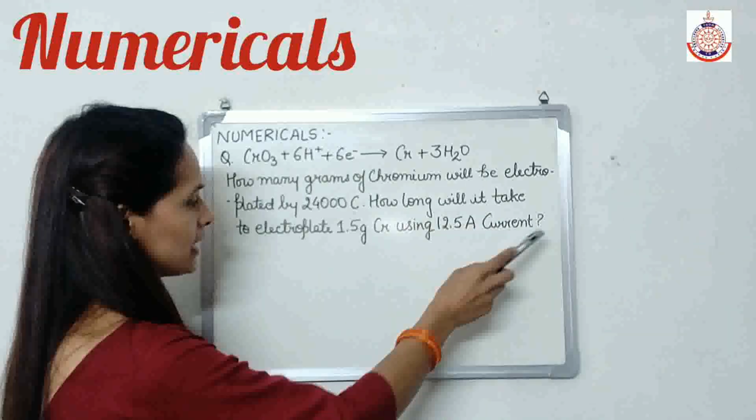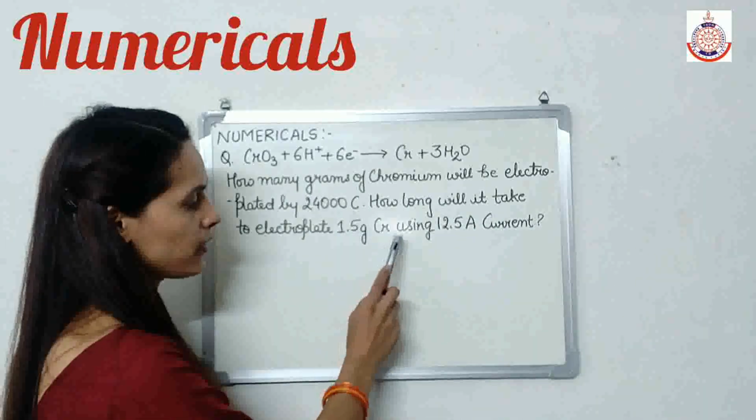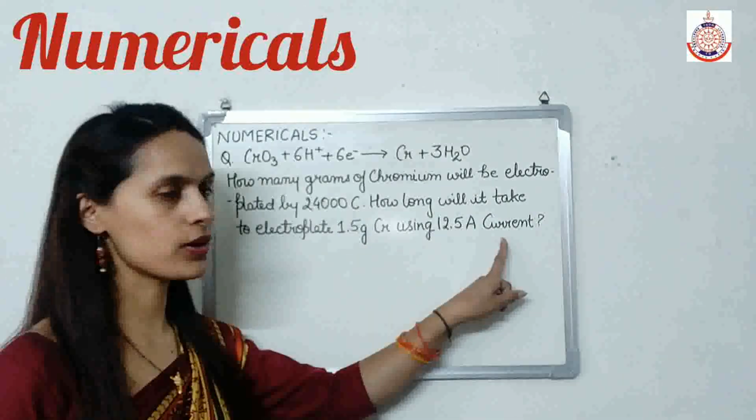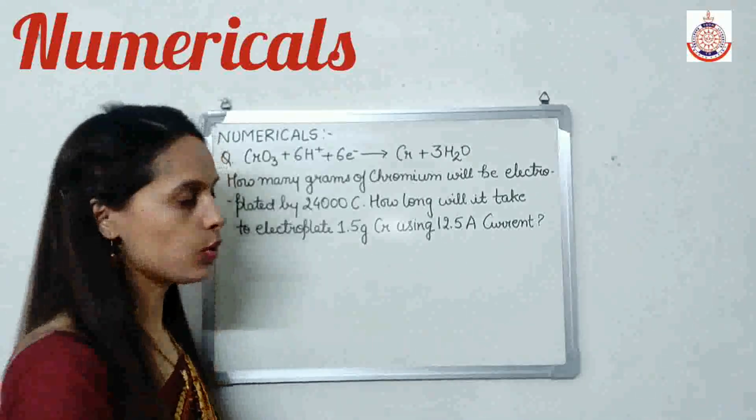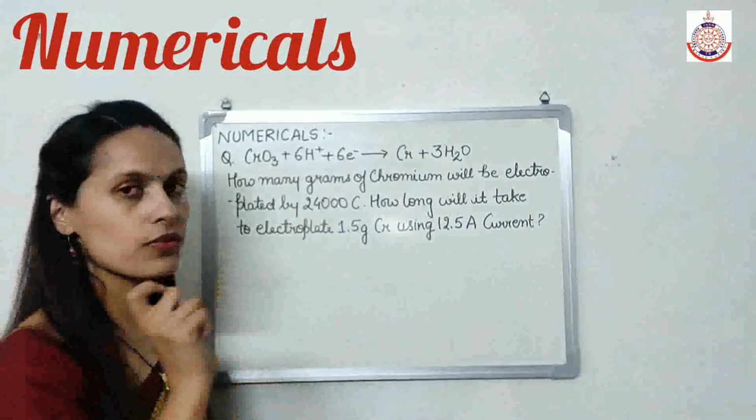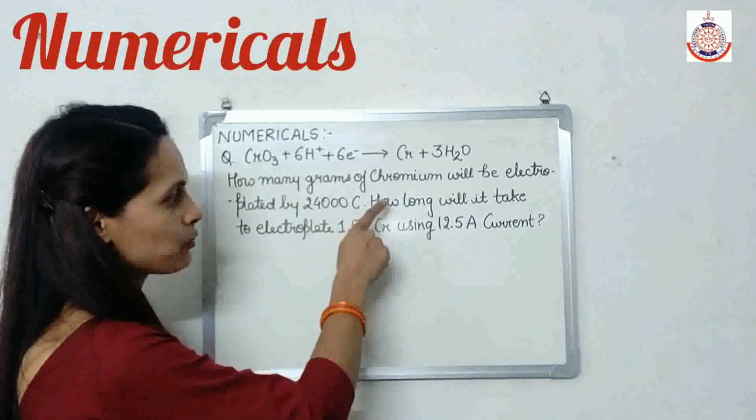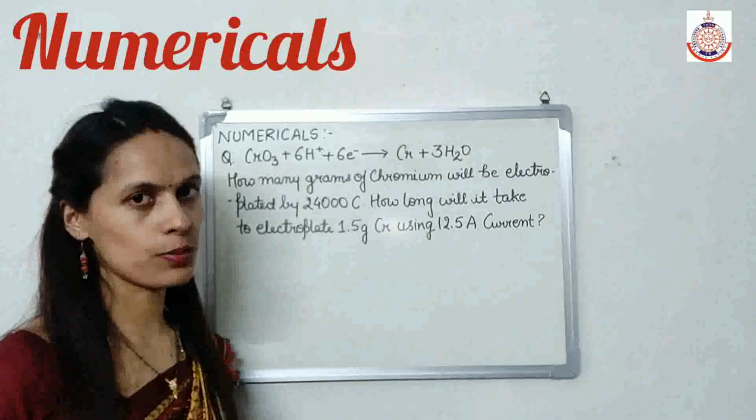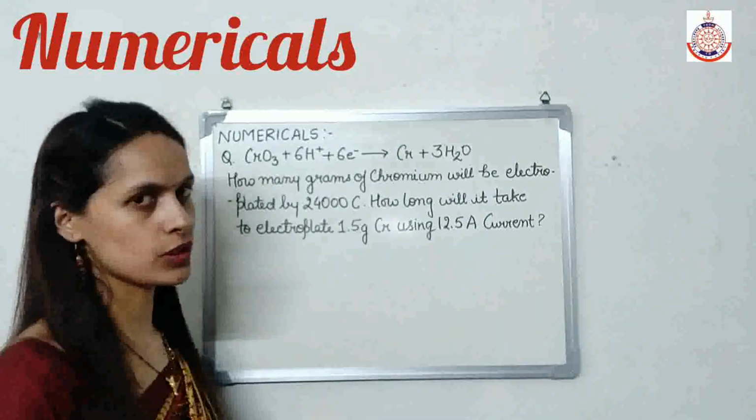And how long will it take to electroplate 1.5 gram chromium using 12.5 ampere current? So we will do these two questions separately. Now first of all we will do the first question. How many grams of chromium will be electroplated by 24,000 coulomb?